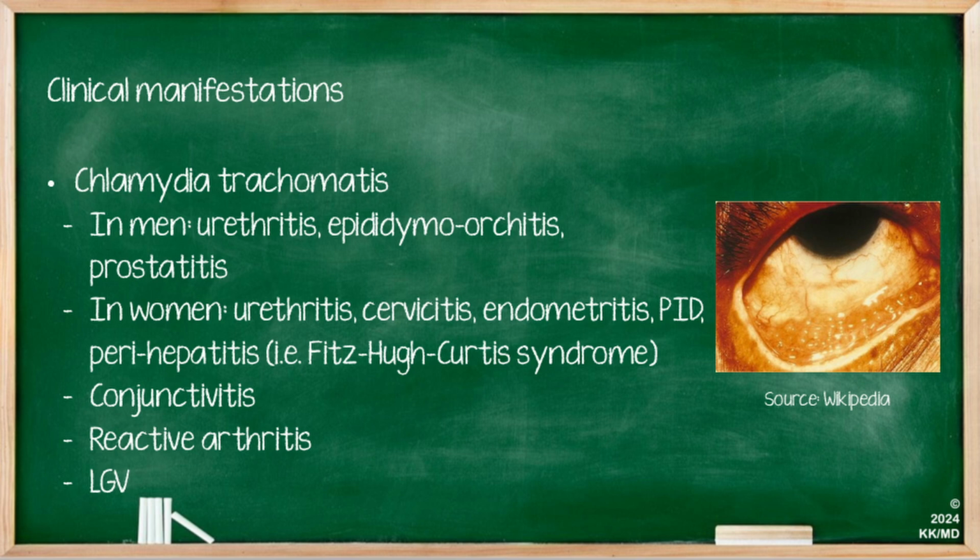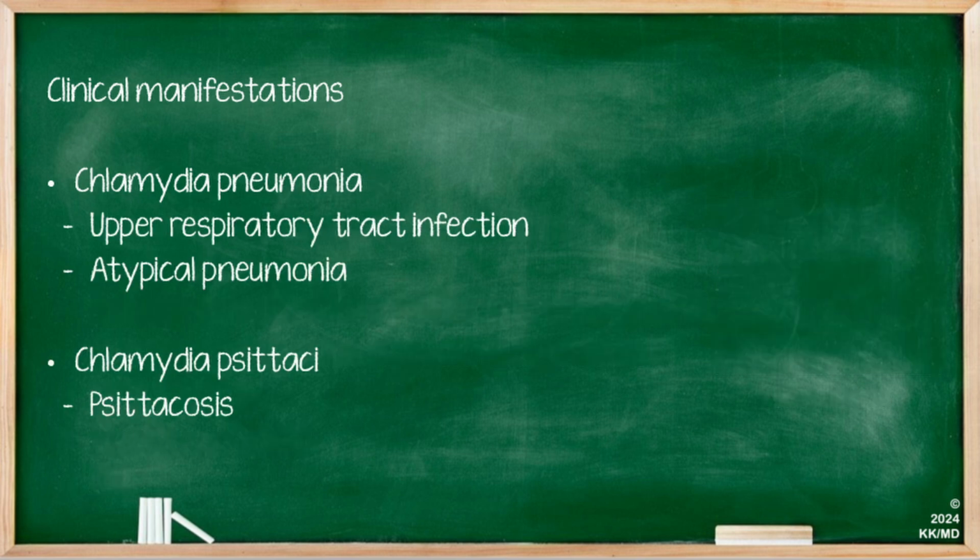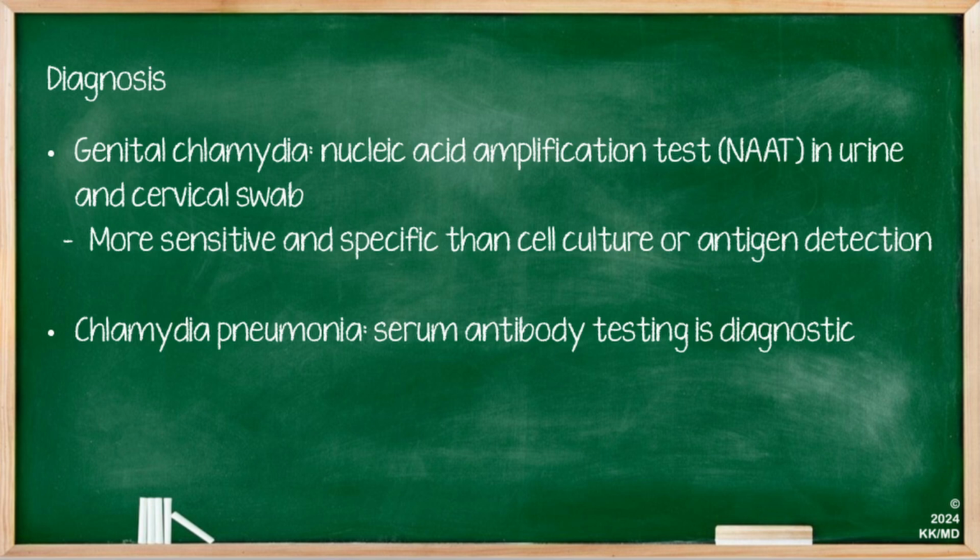It can also cause conjunctivitis, reactive arthritis, or lymphogranuloma venereum. Chlamydia pneumoniae causes an upper respiratory tract infection and is considered an atypical pneumonia. Chlamydia psittaci causes psittacosis.